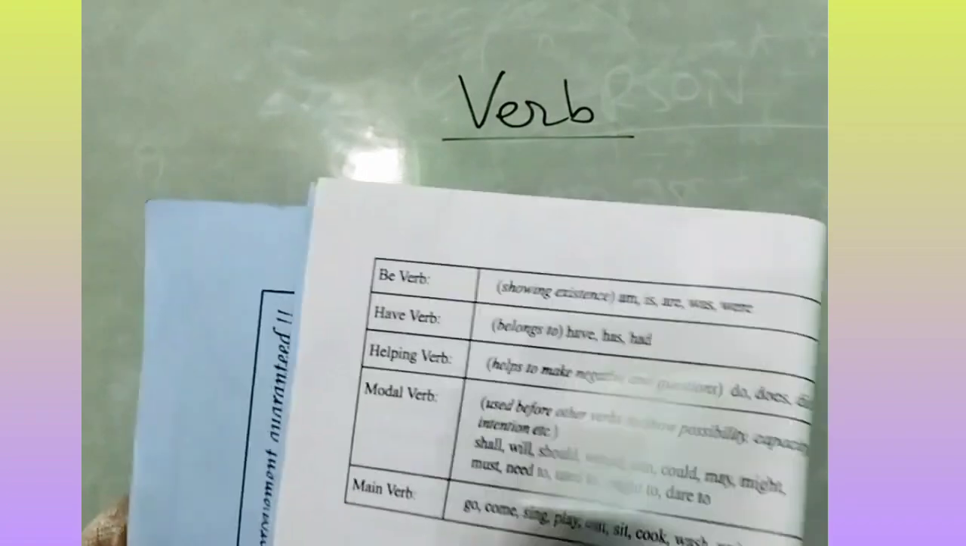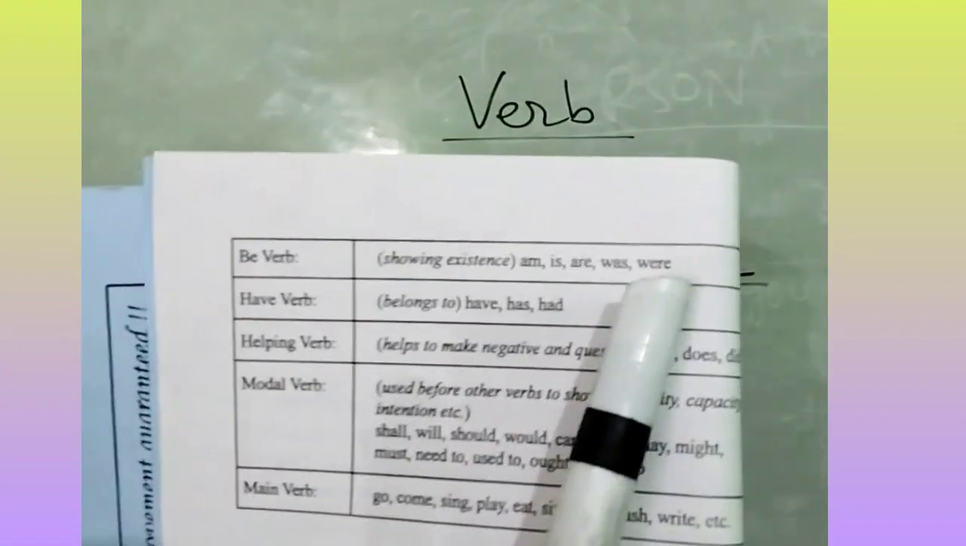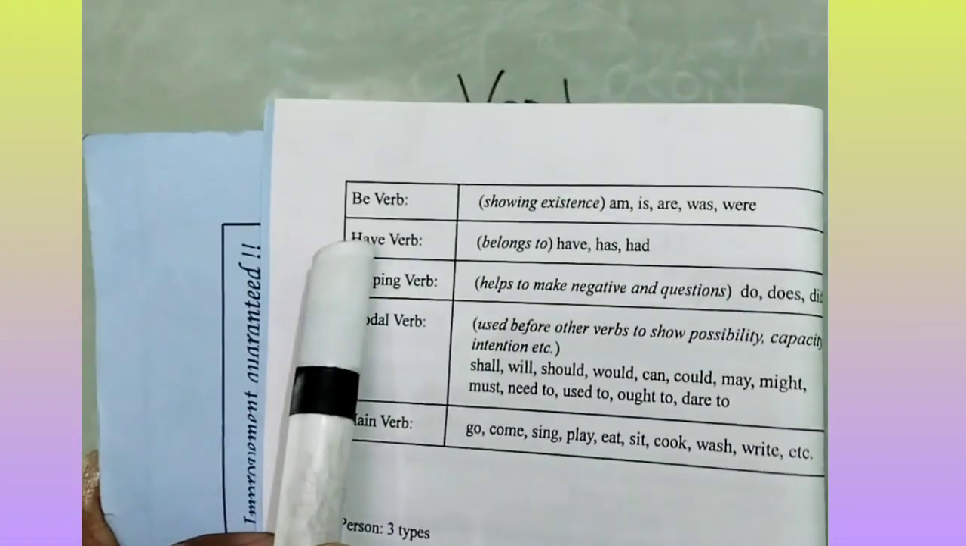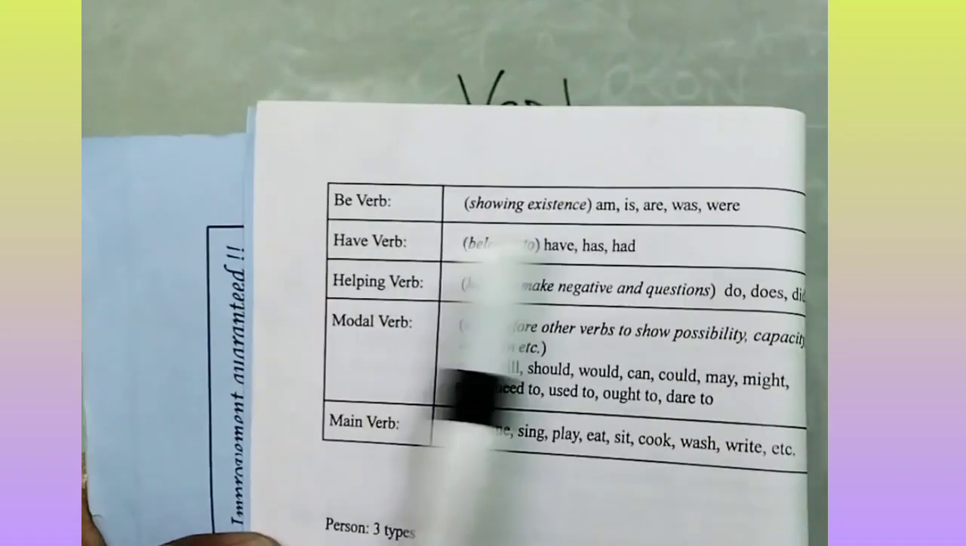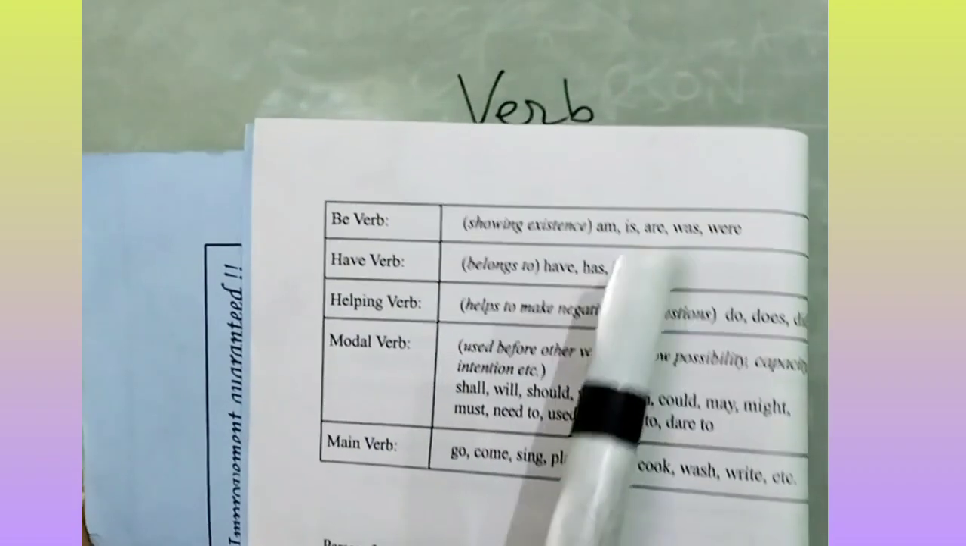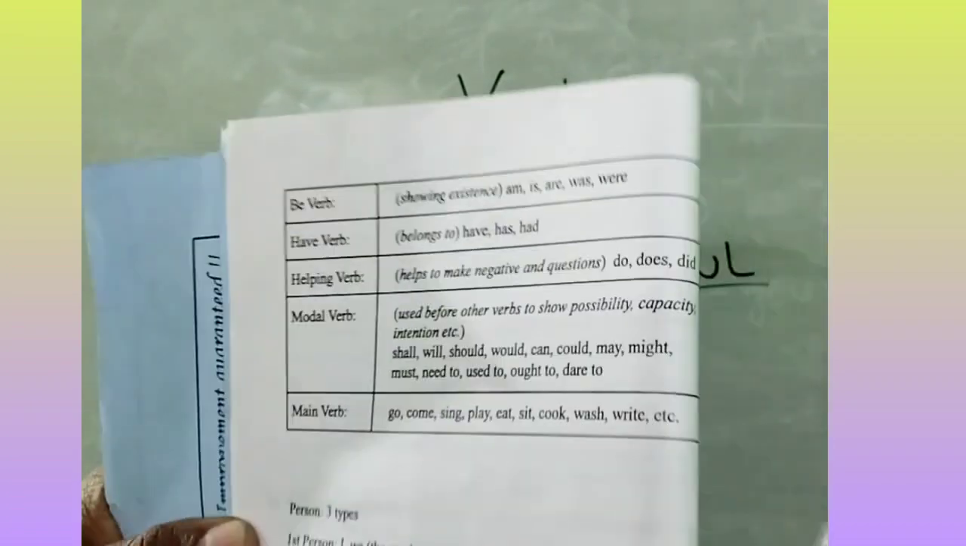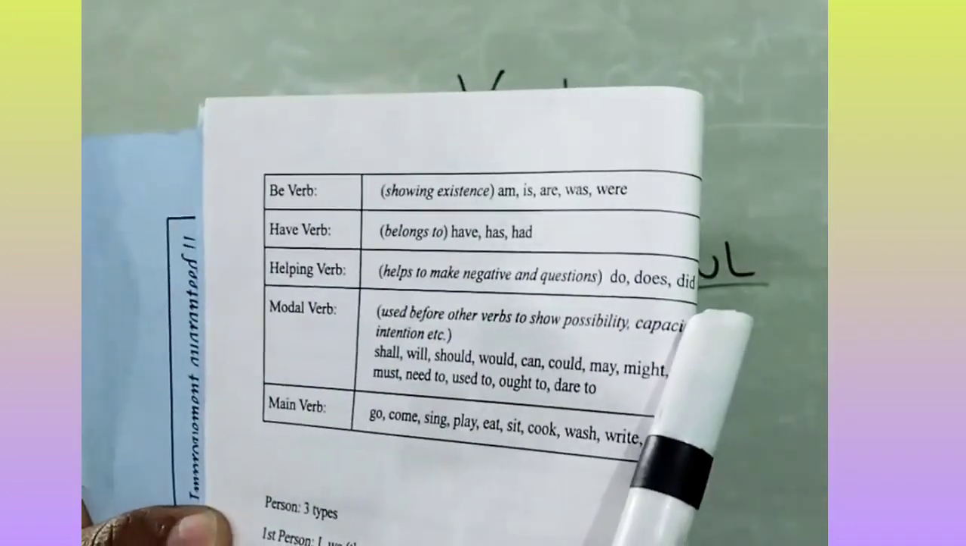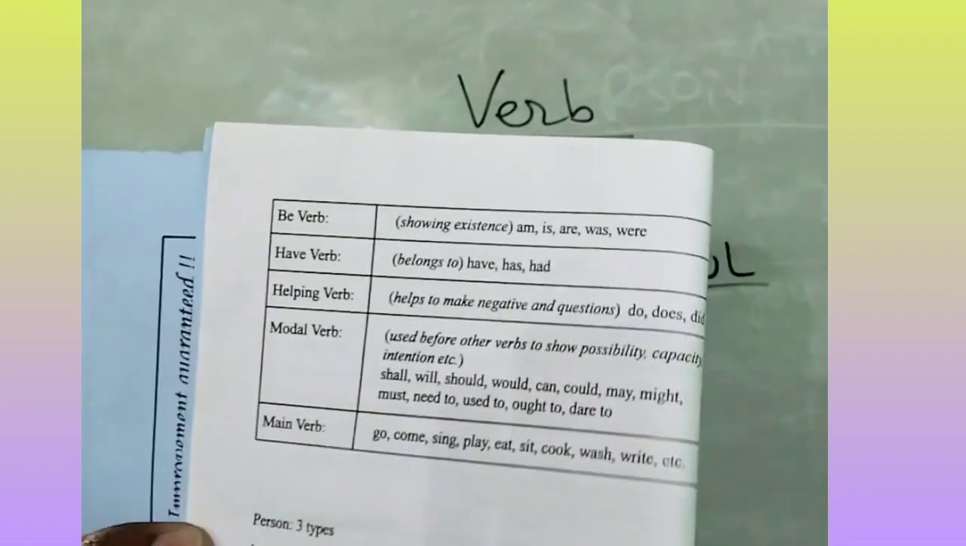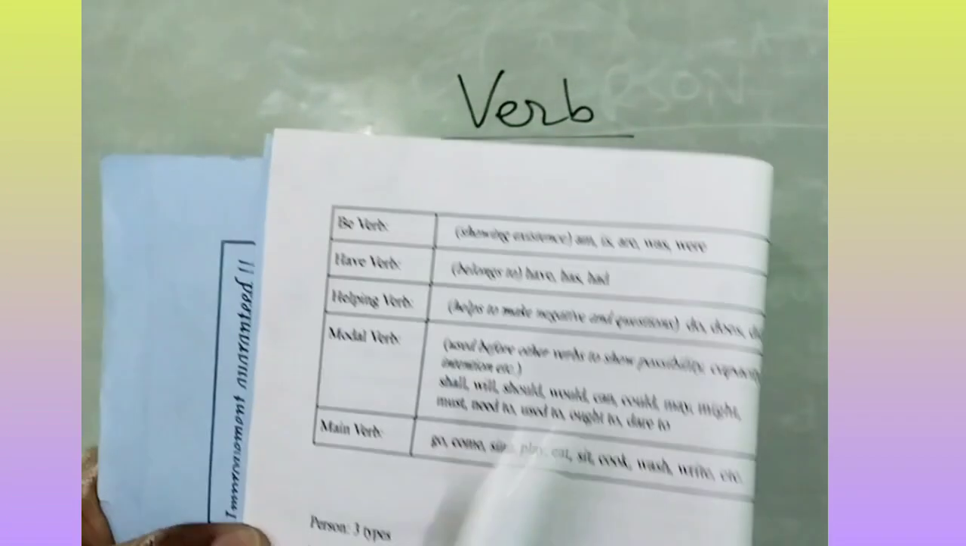It is called the be verb. So am, is, are, was, were are five be verbs. Next thing is what? Have verb. Have verbs are have, has, and had. 5 plus 3, 8. Next, some verbs are called helping verbs. Helping verbs are like do, does, and did. If you look at helping verbs, there are 3 helping verbs. That means 8 plus 3, 11.